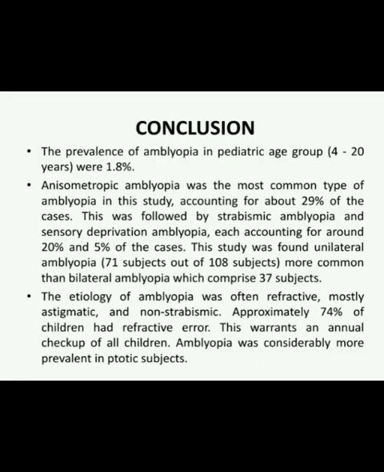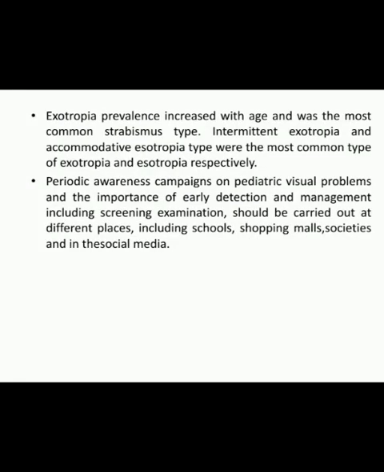This study concluded that the prevalence of amblyopia among the pediatric age group was 1.8%, and anisometropic amblyopia was the most common. The etiology of amblyopia was often refractive, mostly astigmatic and non-strabismic. Approximately 74% of the children had refractive error. This warrants an annual checkup of all children. Exotropia prevalence increased with age and was the most common strabismus type.